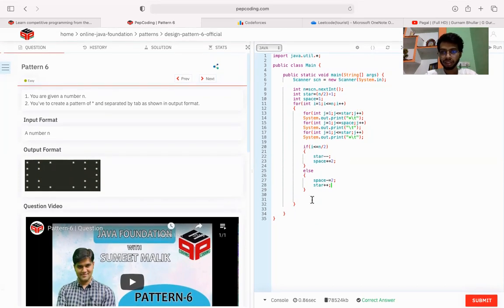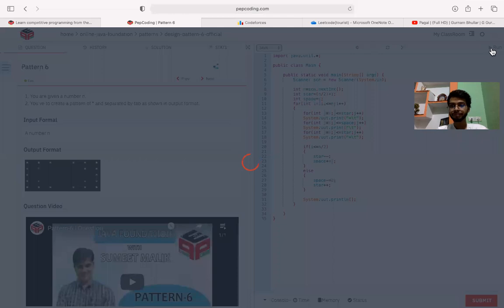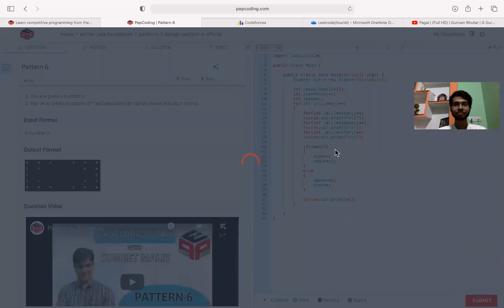So we have done the same thing, and after performing the operation in a line we need to change the line. Whenever we are done with the first line, we need to do the second line, so we need to press enter through this println new line. Let's run this code. I'm hoping everything is fine. So yeah, it's working. Let's submit that code.